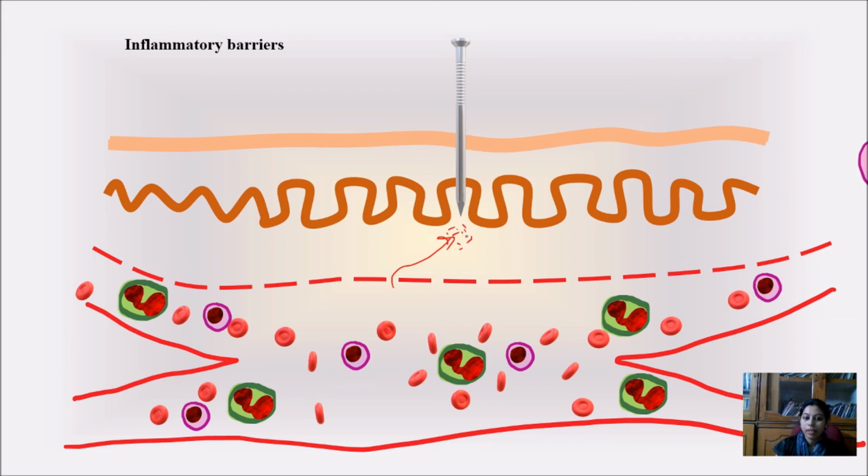and because of this, chemical messengers will be there. These chemical messengers will lead to vasodilation. So the first step is vasodilation. This vasodilation will increase the permeability of the membrane. This permeability will lead to the seepage of neutrophils and macrophages by three different mechanisms.